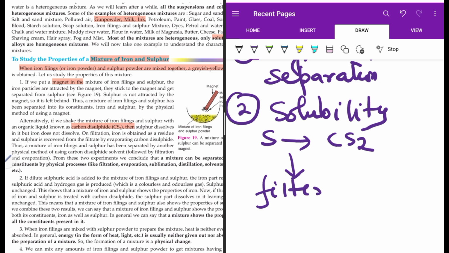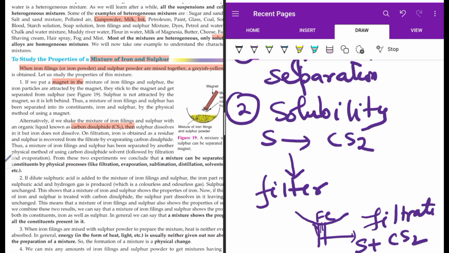When we filter it, we will obtain what? Suppose we are filtering it and then we'll see iron is remaining behind, and in the filtrate part, what we have is what? The filtrate part has the solution. What solution? Sulfur dissolved in carbon disulfide. Okay. Now the filtrate will be having sulfur dissolved in carbon disulfide. Now what you can do is follow the method of evaporation to remove the solvent and to obtain the sulfur particles.